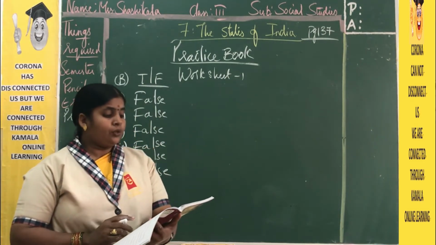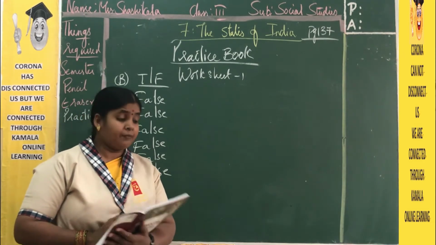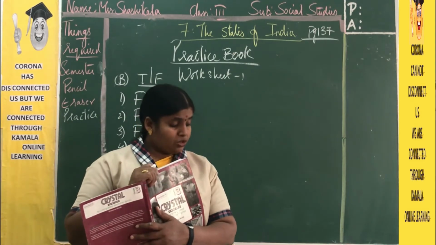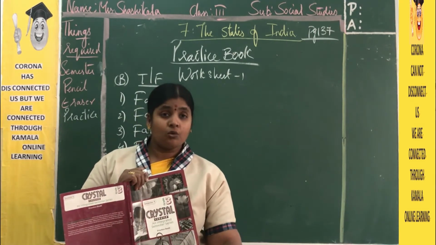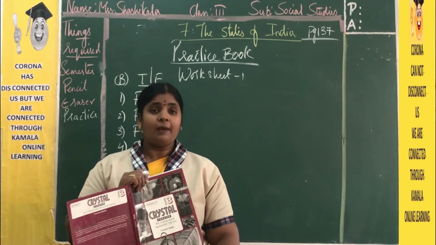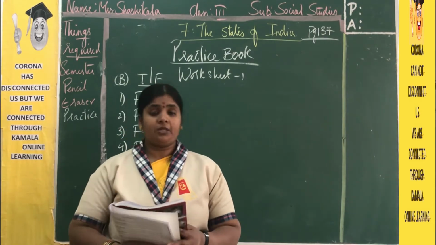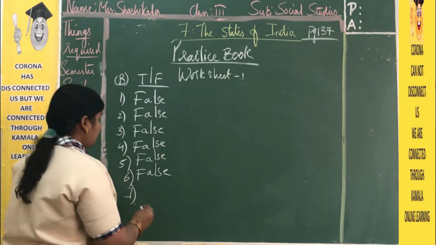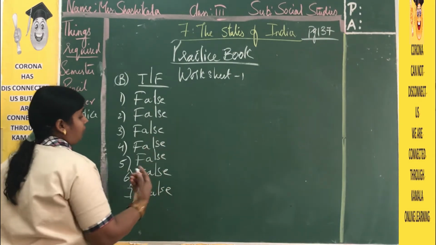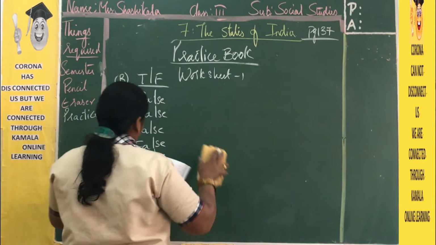Next, union territories do not have capitals. No, they already have capitals. In the last session, I told you to read page numbers 330 and 331 as homework to learn all the states and union territories with their capitals. So union territories also have capitals. So the statement is false. So in B bit all are false. Now we are moving to the C bit.